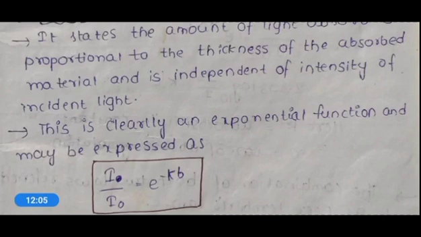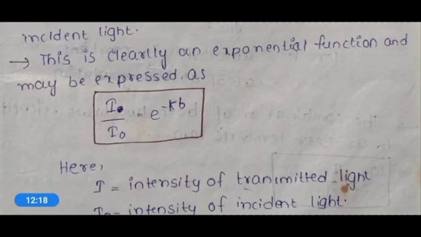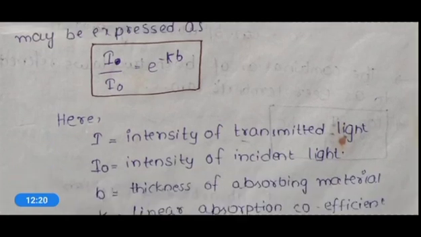This is clearly an exponential function and it can be expressed as I by I naught is equal to e to the power of minus kb. Here I is the intensity of transmitted light, that means the light which is being transmitted through the absorbing material.